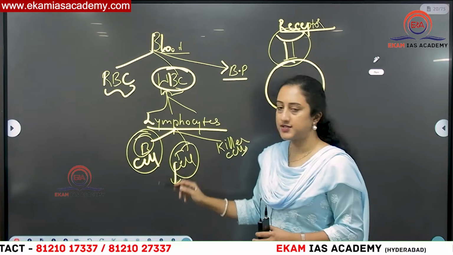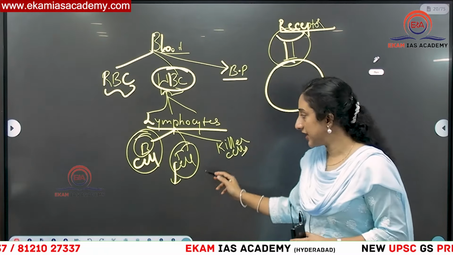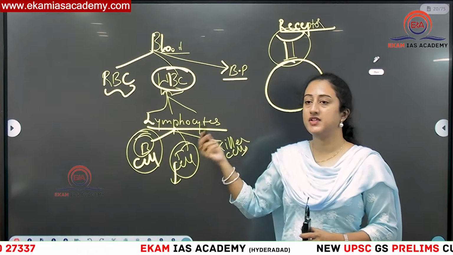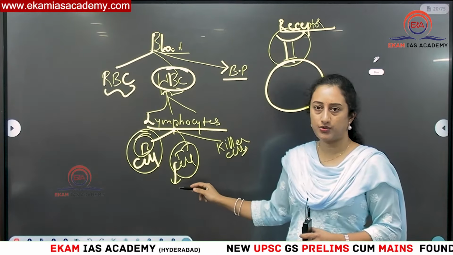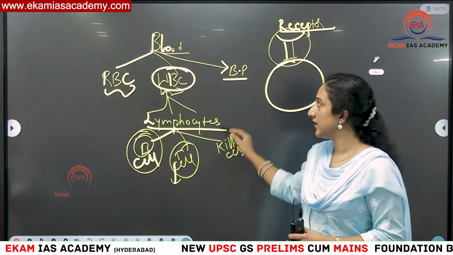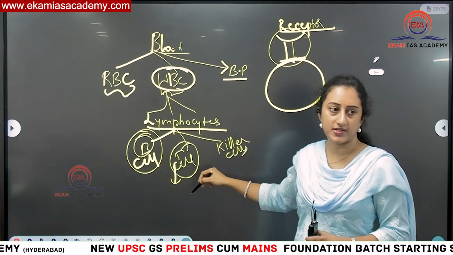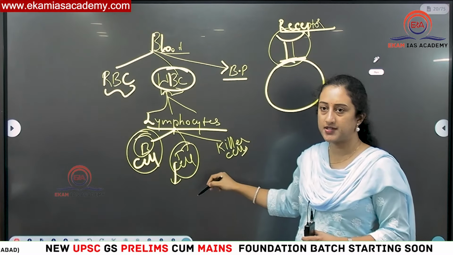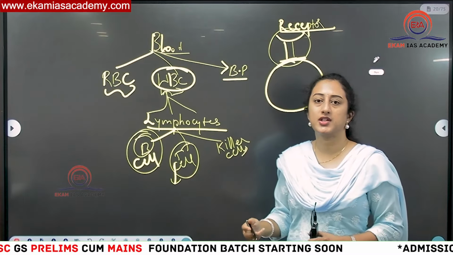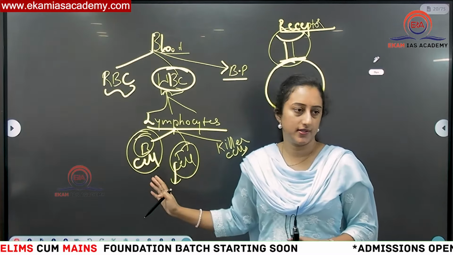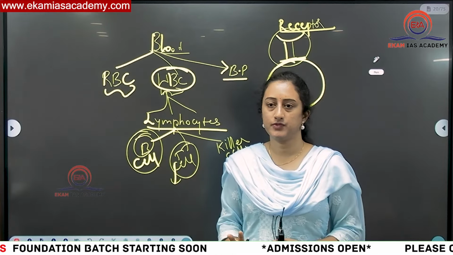Normally B cells have these receptors, but not T cells. But T cells have the ability to fight infection within the cells, no? That is why we take T cells out from the patient's blood, and this receptor is attached to these T cells using biotechnological methods. Then the receptor along with the T cells will be placed in the body so that it fights against the cancer cells. That is the actual therapy of CAR-T. Clear? Did you understand?